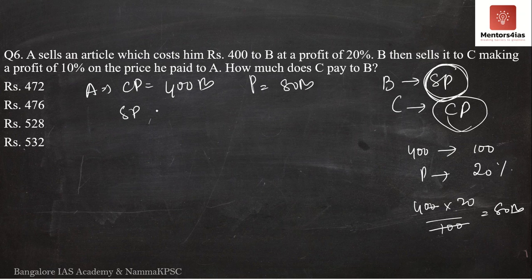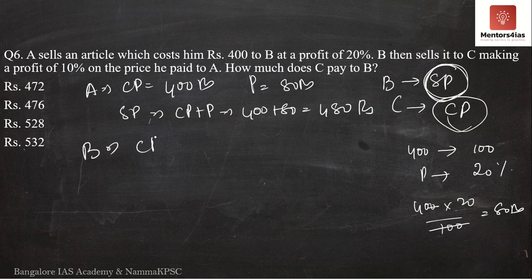If he makes a profit of 80 rupees, what is the selling price? Selling price is nothing but cost price plus profit. Therefore, it is 400 plus 80. It is equal to 480 rupees. The selling price is 480 rupees. So, for B, cost price is 480 rupees because he purchases it from A at a rate of 480 rupees.